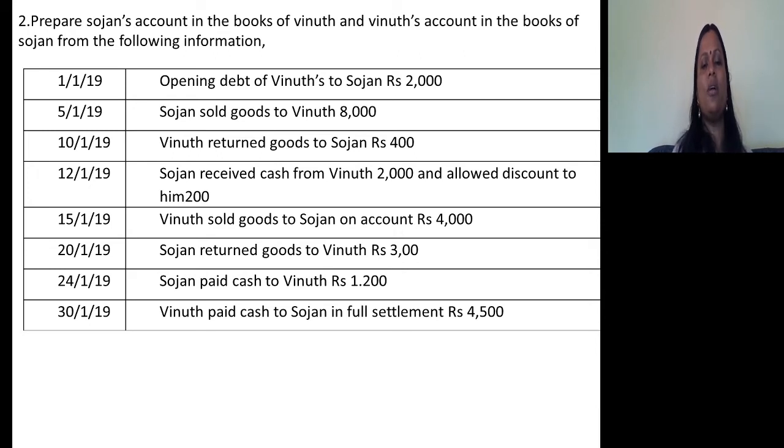Prepare Sojan's account in the books of Vinut, Vinut's account in the books of Sojan from the following information. So opening debt of Vinut to Sojan rupees 2000. That is the transaction. So I am not explaining you. Try to understand how to prepare Vinut's account in the books of Sojan, Sojan's account in the books of Vinut simultaneously. Let me solve this problem first, concentrating on preparation of Sojan's account in the books of Vinut.